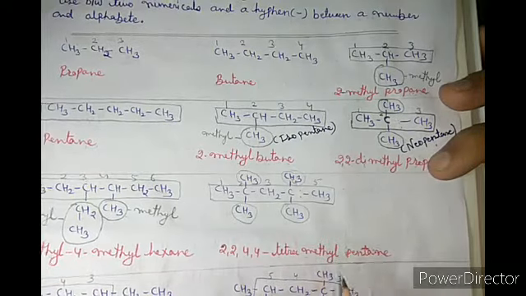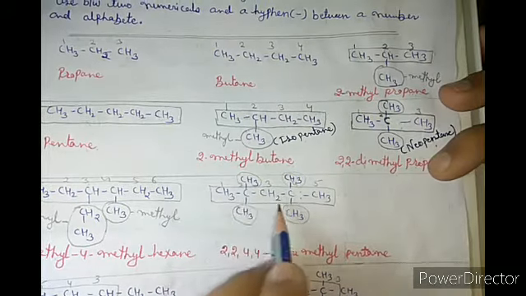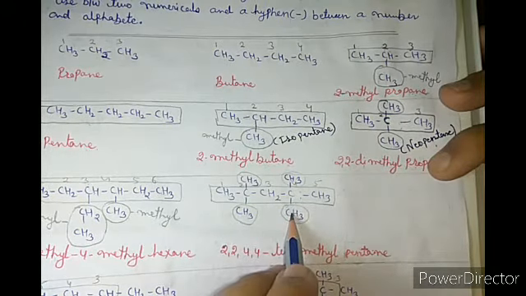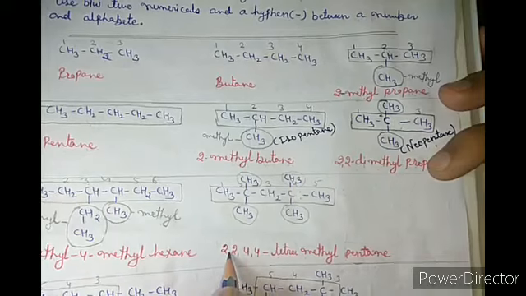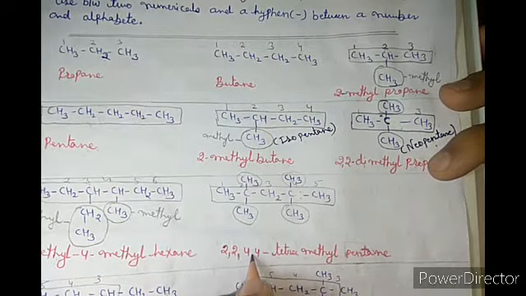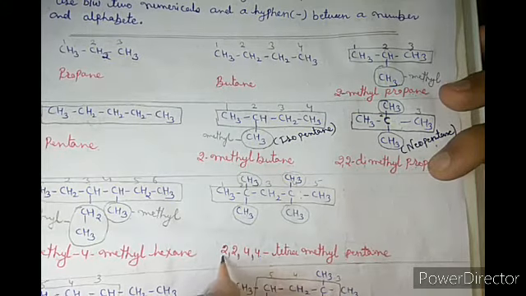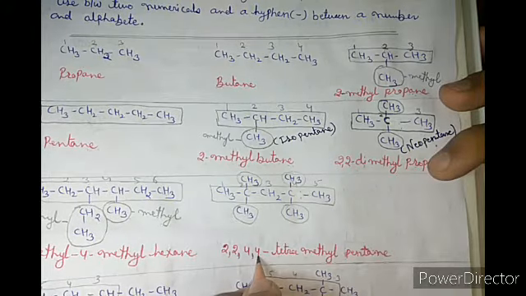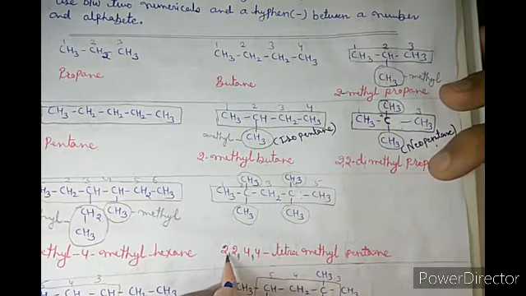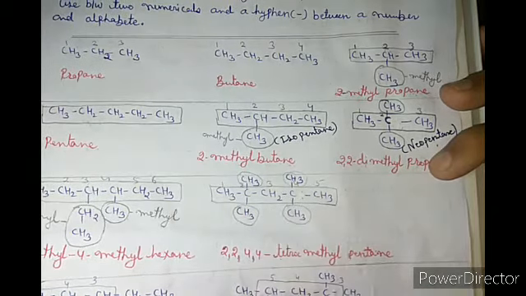tetramethyl. Now their positions: 2 are on the second carbon and 2 are on the fourth carbon. So their indication will be 2, 2, 4, 4. Why? Because 2 are at second number, 2 are at fourth number.